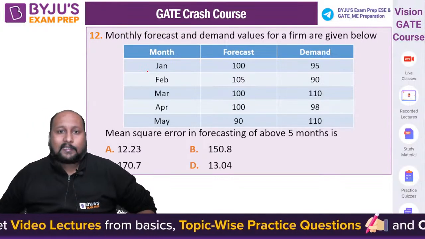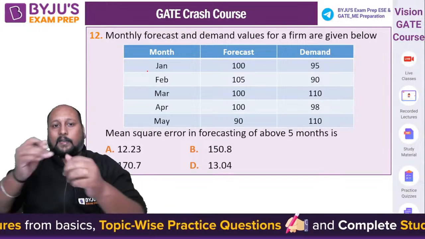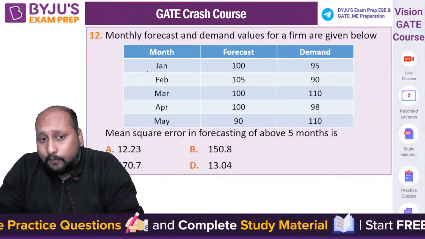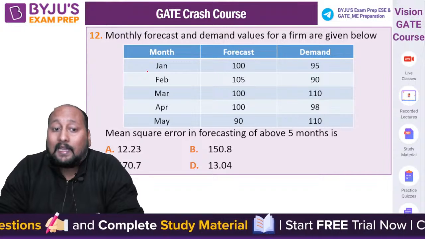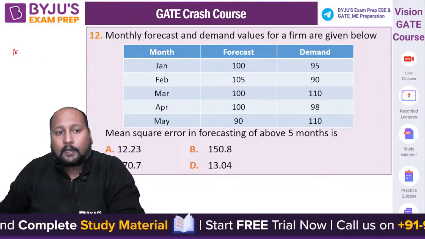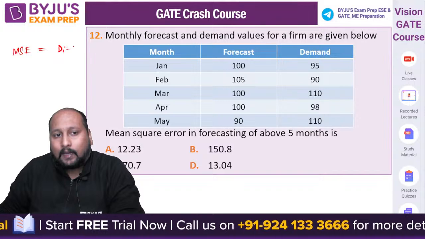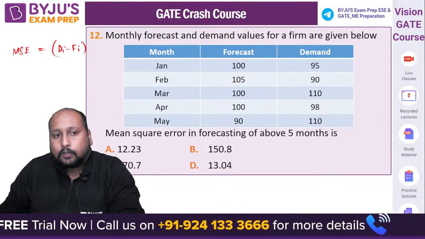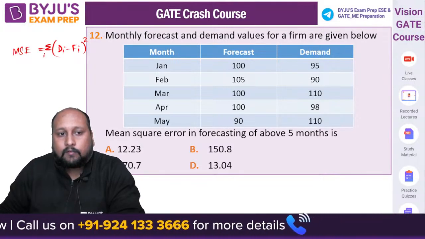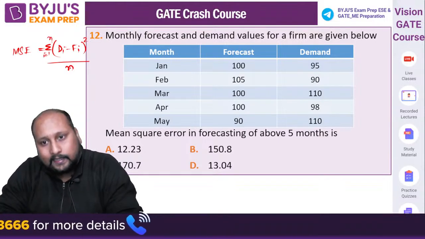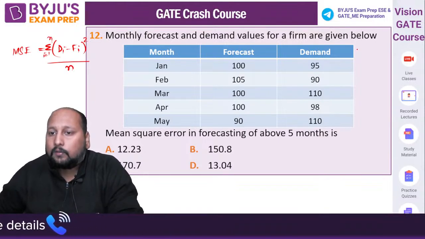Without forecasting, our industrial engineering is not completed. Let us go with this question. The monthly forecast and demand for the firm are given below. You have to calculate the mean square error. Mean square error, very easy question. Mean square error is nothing but the summation of di minus fi whole square, i equal to 1 to n, divided by n. Let's calculate the error for individual values, that is di minus fi for all the different months.